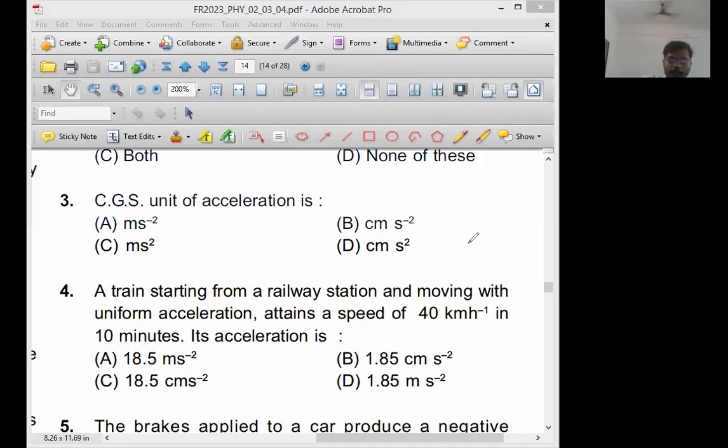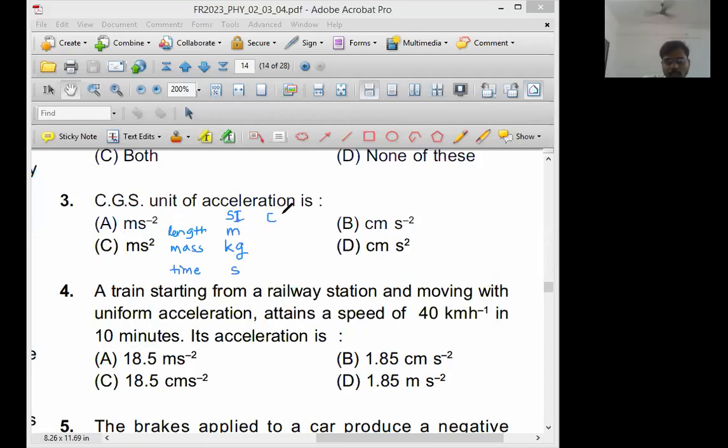Let me write a table here. Length, mass, time, or distance, mass, time. If it is a SI unit system, okay, there are systems of units. In SI system, length is measured in meter, mass is measured in kg, and time is measured in second.